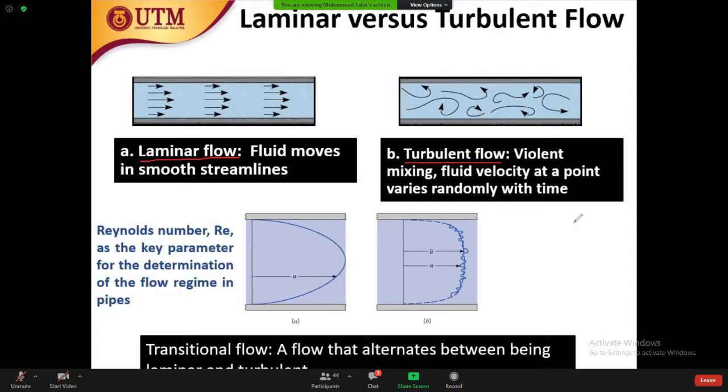So in laminar and turbulent flow, both have the same velocity. Velocity did not change. Velocity is constant. For example, this is V1, this is V2. Maybe V2 is higher than V1, but the velocity is constant through the flow. Maybe the overall flow of fluid is different, but the velocity is constant. Maybe V2 is, for example, 200 and V1 is, for example, 100.